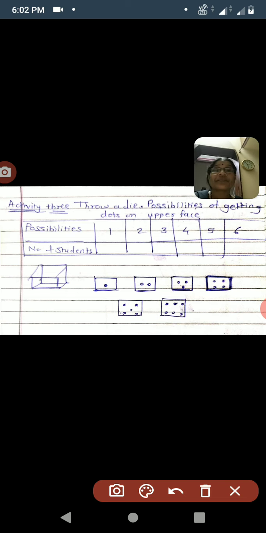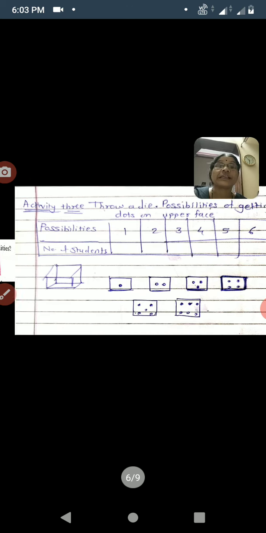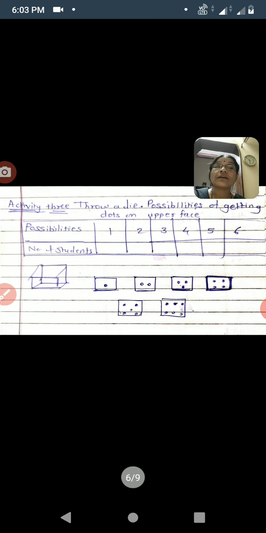Now here we take 3 activities. First activity, only 1 coin is tossed. Second activity, a coin is tossed twice or 2 coins are tossed at the same time. In the first activity, there are 2 possibilities. In the second activity, there are 4 possibilities. Next experiment we take here is throwing a die. Here 6 possibilities are there, and such are the experiments.